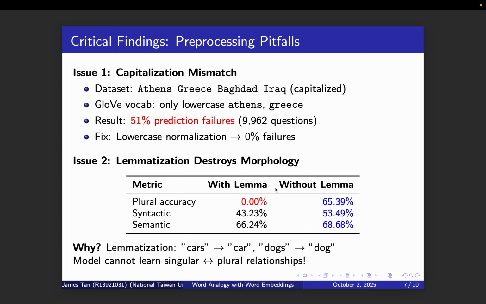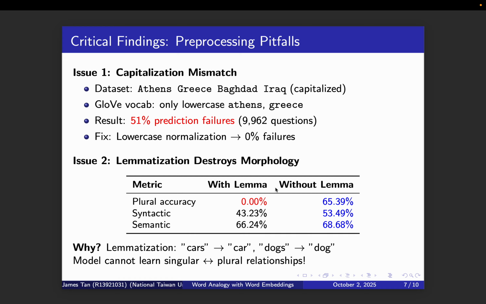So these are our critical findings. I discovered two critical preprocessing issues. First, a capitalization mismatch caused 51% of predictions to fail initially. The dataset used capitalized Athens, but GloVe only had lowercase athens in its vocabulary. This caused the geography category to show 0% accuracy until I implemented lowercase normalization.